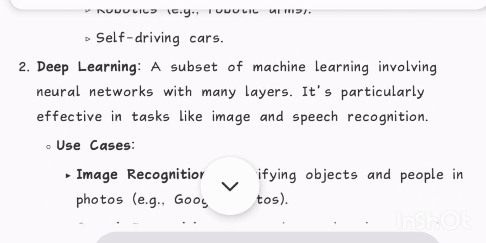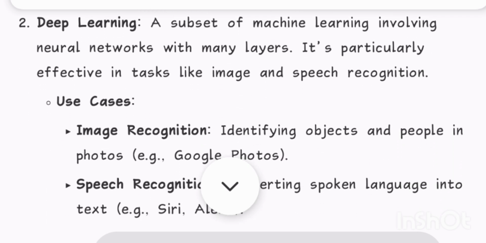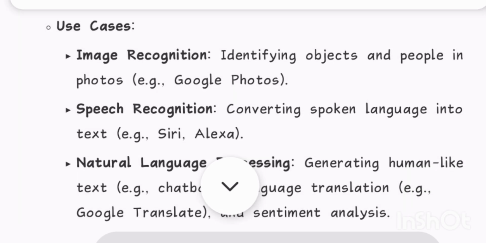2. Deep learning, a subset of machine learning involving neural networks with many layers. It's particularly effective in tasks like image and speech recognition. Use cases: image recognition, identifying objects and people in photos, e.g., Google Photos.